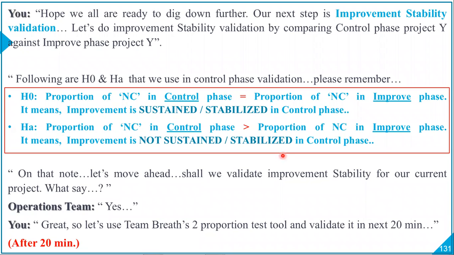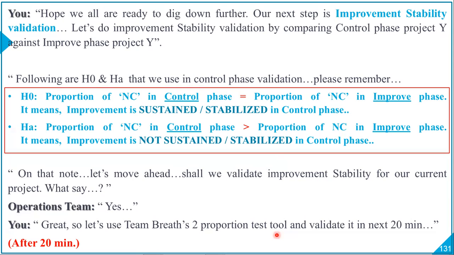If the proportion of NCs in control phase is higher than the proportion of NC in improve phase, it indicates we are not able to sustain that improvement. These are the two statements we have. On that note, let's move ahead. Shall we validate improvement stability for our current project? Operations team replied, yes. You responded, great. So let's use the two proportion test tool and validate it in the next 20 minutes.